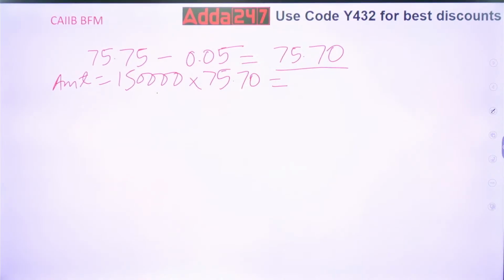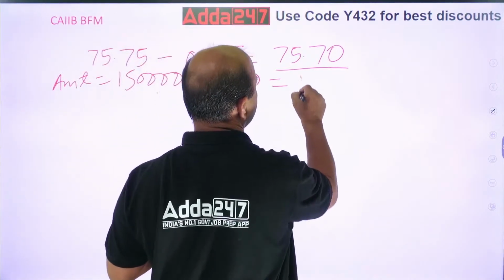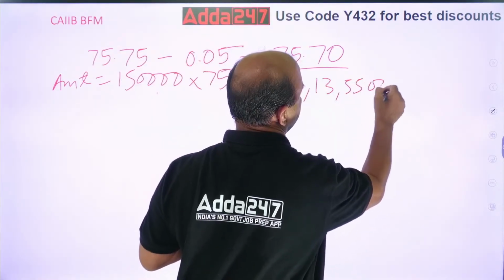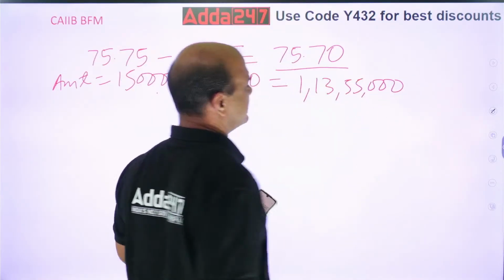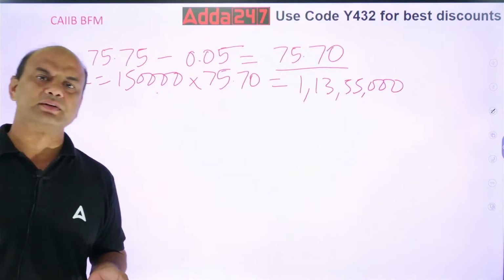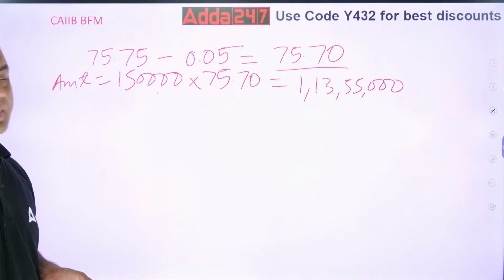What are you getting? I am getting it as 1 crore 13 lakhs 55,000. Okay, this is the amount I am getting: 1 crore 13 lakhs 55,000. Okay, so this is the amount.